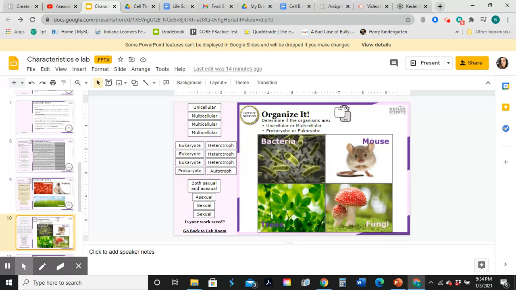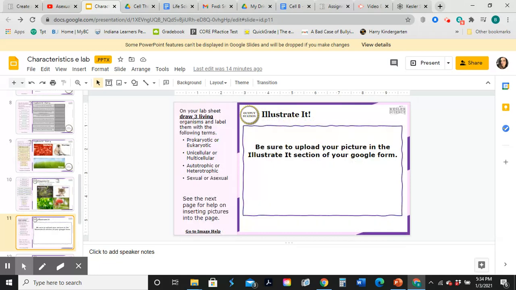Same thing here. You're going to drag and click it to the right kingdom. Right here it says illustrate it. What you need to do here is draw 3 living organisms and label them as what they should be in each kingdom.